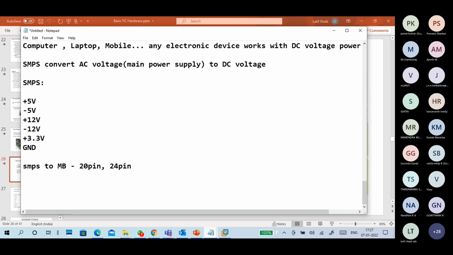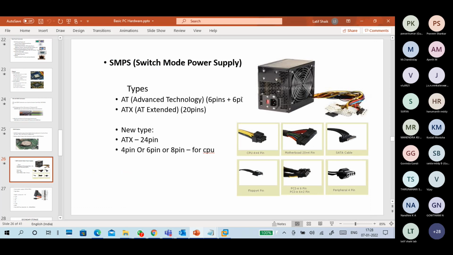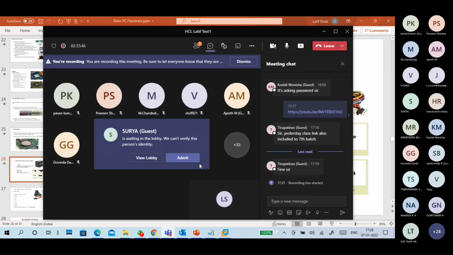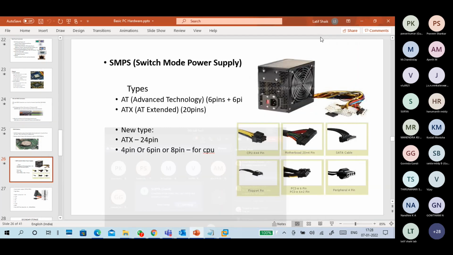Sometimes it is 20 plus 4, sometimes 24 directly, sometimes 20. Earlier days it was the 9 plus 9 pin, the AT type, and then 6 plus 6 pin type. Then ATX came, meaning AT extended, with a 20 pin connector. Nowadays it is 20 plus 4 for a new one, and some come directly with 24 pins. Next, for the CPU, they give another extra power connector.